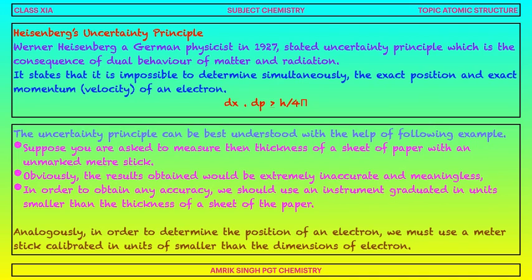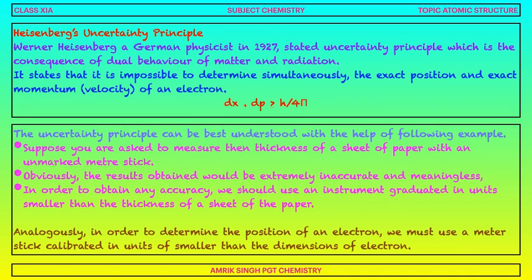Let's discuss some detail. The uncertainty principle can be best understood with the help of the following example. Suppose you are asked to measure the thickness of a sheet of paper with an unmarked meter stick. Obviously, the result obtained would be extremely inaccurate and meaningless.